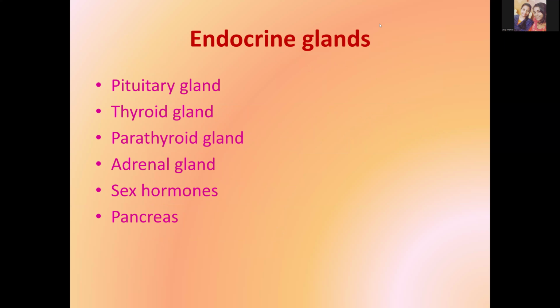So, what are the endocrine glands? Coming under the endocrine glands, you have the pituitary gland, the thyroid gland, the parathyroid gland, the adrenal gland, the glands producing the sex hormones, as well as the pancreas. And here we are dealing with thyroid gland disorders.